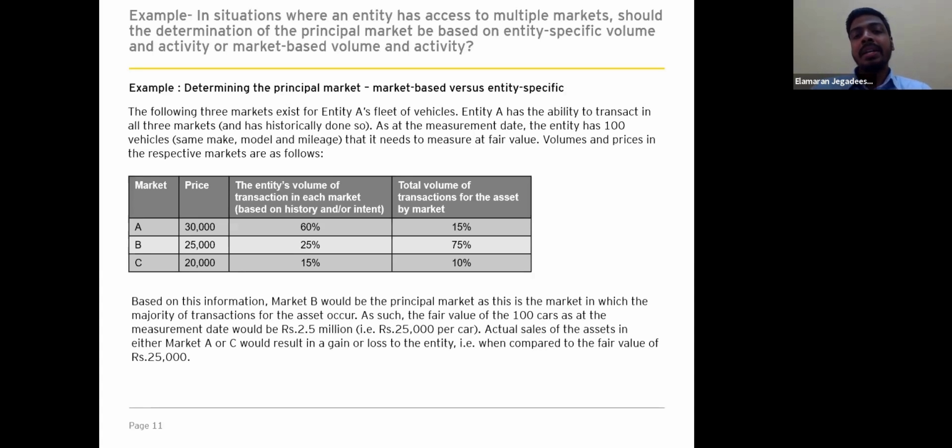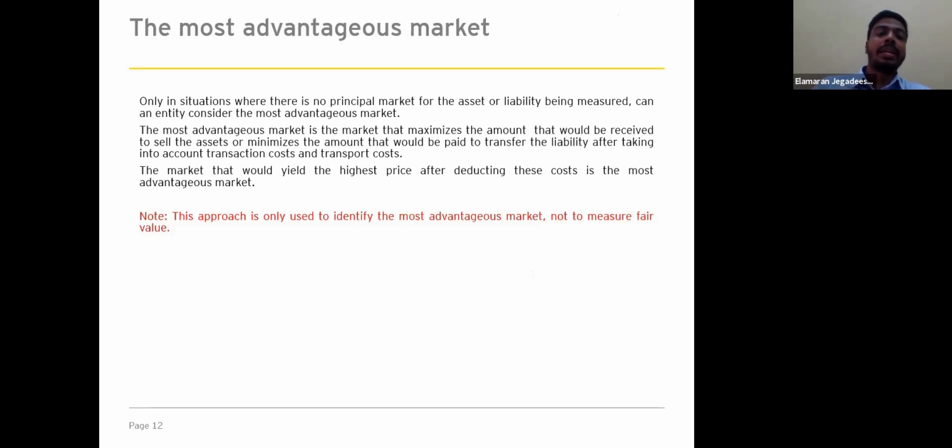So the 100 vehicles will be measured at 25,000, so 2.5 million will be recorded. And the actual sale of the assets in either market A or C will result in a gain or loss. So A will be 30,000, which results in a gain, and C will result in a loss. So that's how we determine the principal market. Right, so the most advantageous market.